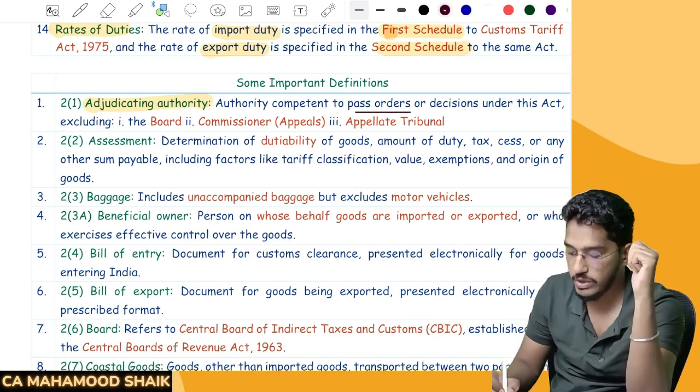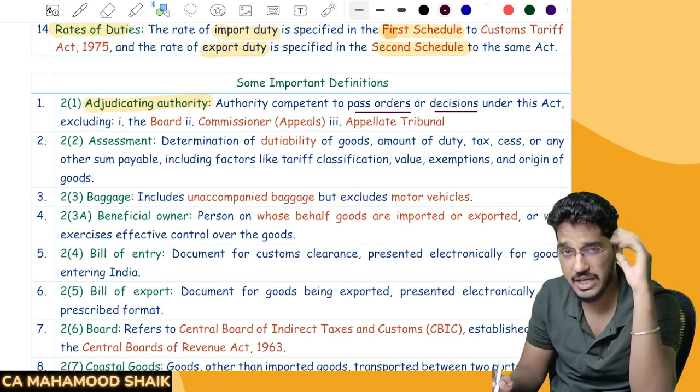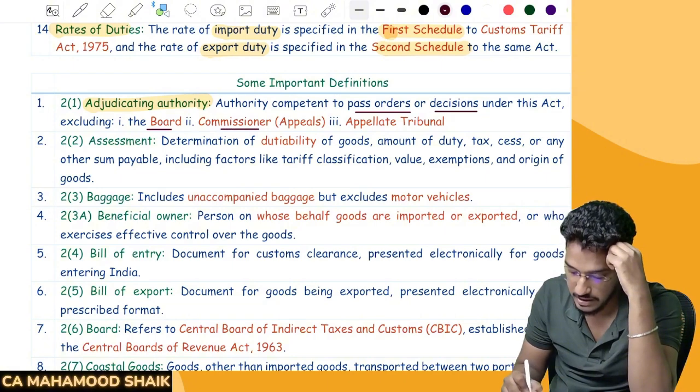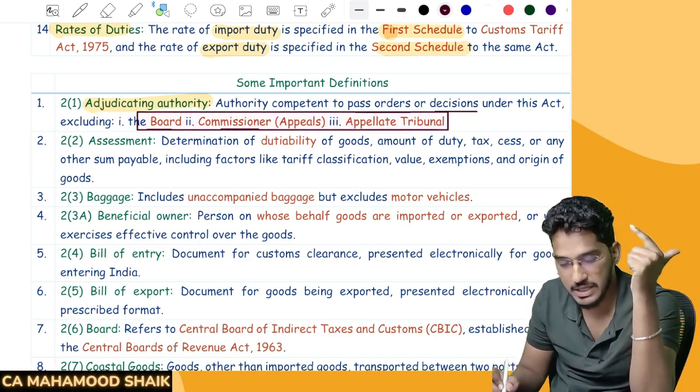Adjudicating authority is nothing but that authority, whoever is passing the orders or taking the decisions under this act. Under which act? Under the Customs Act and Customs Tariff Act, excluding the Board, Commissioner (Appeals), and Appellate Tribunal. That means these three will not come under adjudicating authority. Who will not come under adjudicating authority? The Board, the Commissioner (Appeals), and the Appellate Tribunal.